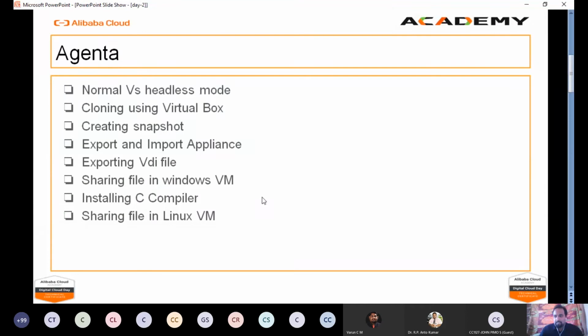So these are the concepts we have seen today. That is normal versus headless mode, then cloning using VirtualBox, then creating a snapshot, exporting and importing appliances, exporting VDI file, then sharing a file in Windows VM and sharing the file in the Linux VM, and finally we learned how to install a C compiler and how to run a simple C program in an installed compiler. Okay, that's all of the day.